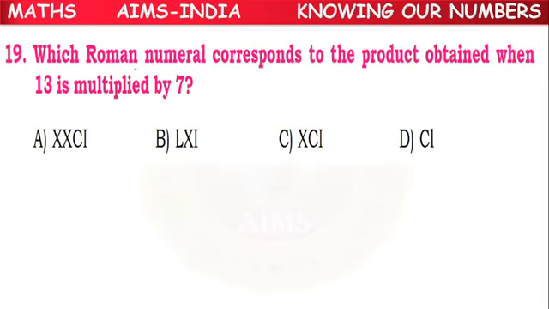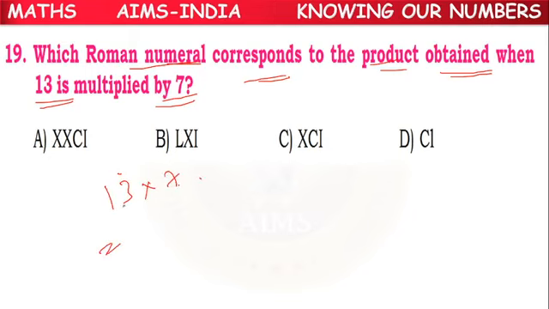Next, which Roman numeral corresponds to the product obtained when 13 is multiplied by 7? So when 13 is multiplied by 7, what is the answer? 7 3 times 21, 2 is remaining. So 7 1 is 7 plus 2, 9. 91 is the